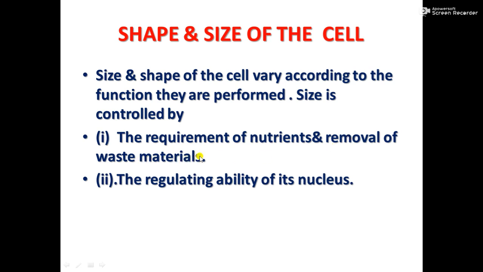How much waste has to be removed? And the second point is the regulating ability of the nucleus. The nucleus is the control center of the cell and controls all activities of the cell. So the shape and size depend on these two points.